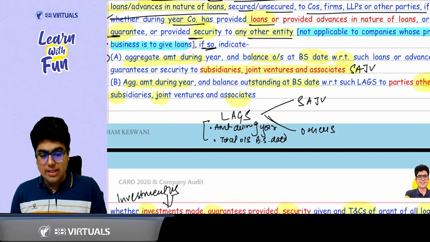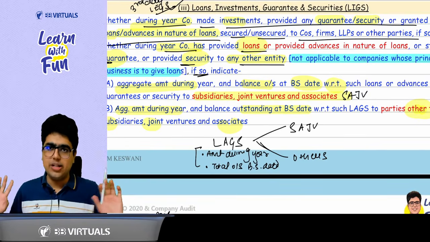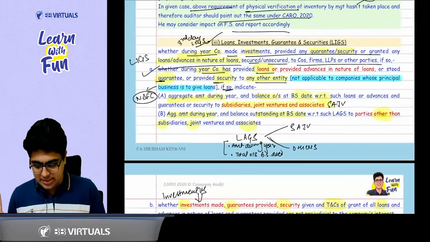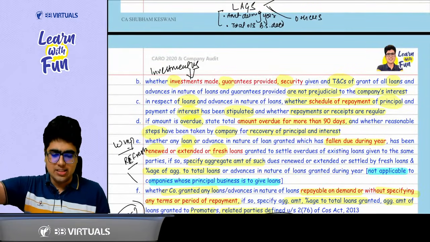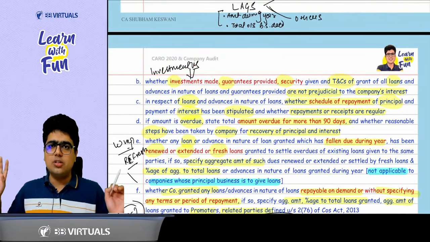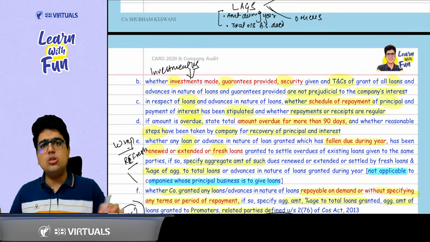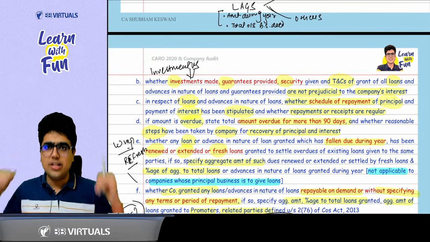But remember, this is not applicable to the companies whose main business is lending only, whose principal business is lending only. Okay, sir. Second, you talk about LIGs. So LIGs means loans, investment, guarantees and securities. Whatever were the terms and conditions, they are not prejudicial to the interest of the company. Okay, sir. Then you talk about loans only. Whether there were any loans or advances in the nature of loans which have been granted during the year.